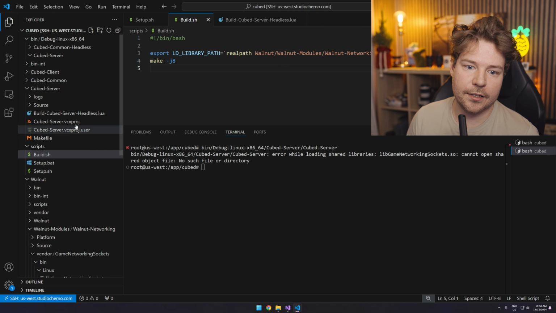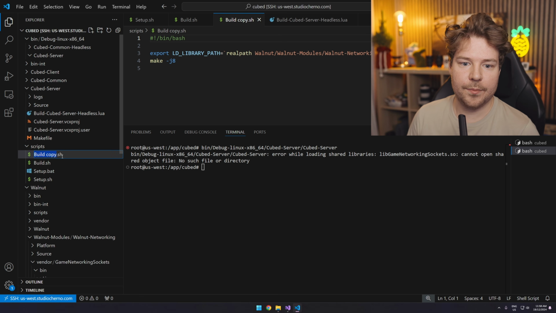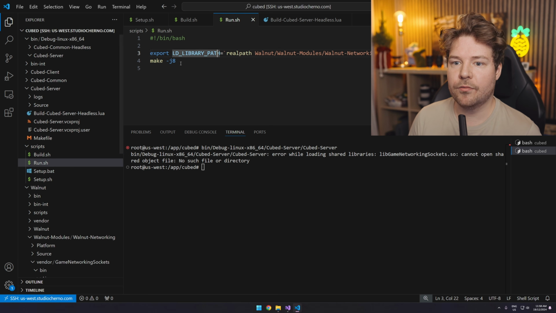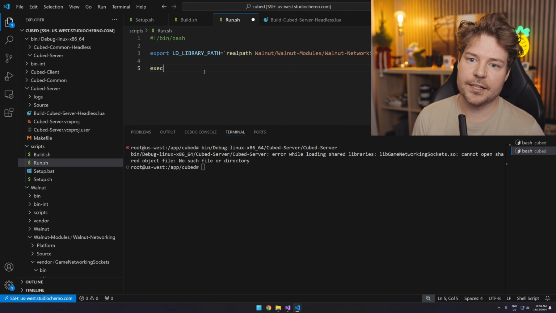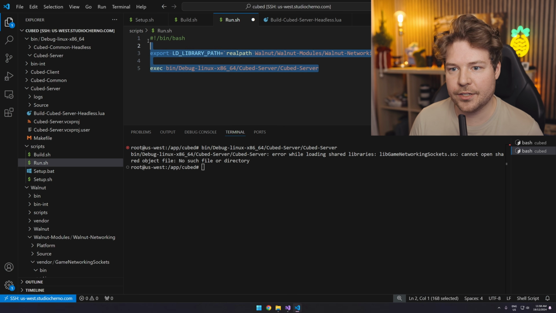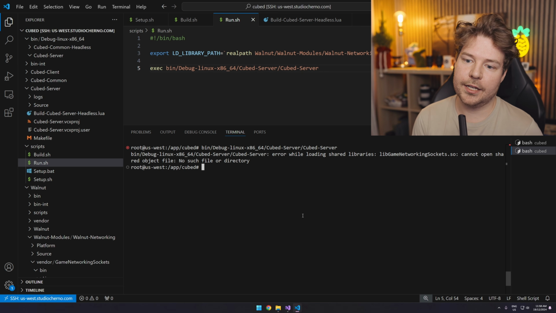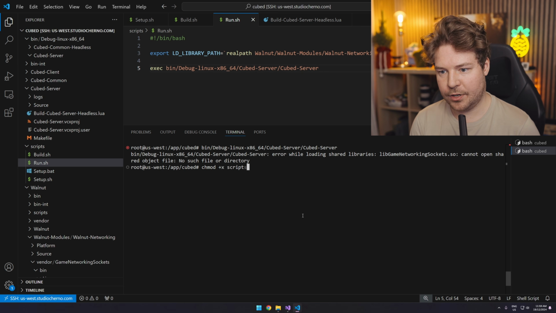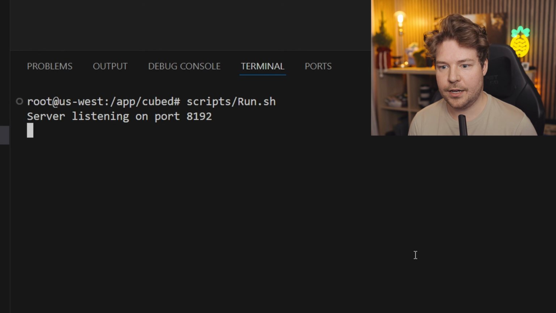So because of that, let's copy this build script. I'll just paste it in here. Hopefully it'll make a build copy. We'll call this run. And then inside run, instead of this, we'll just call what we called here. We can use exec as well, which will sacrifice the parent context of this script if you want. I'd probably do that. But the important thing is we're also setting that dynamic library location. So now, again, chmod +x scripts/run. And now finally, I think we should be able to run our server.